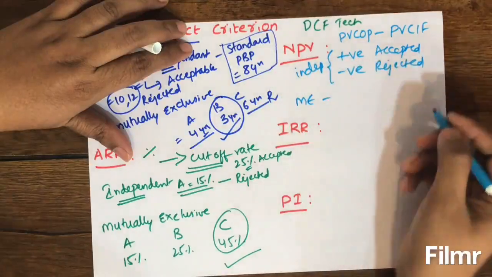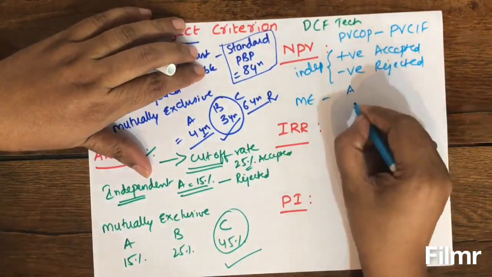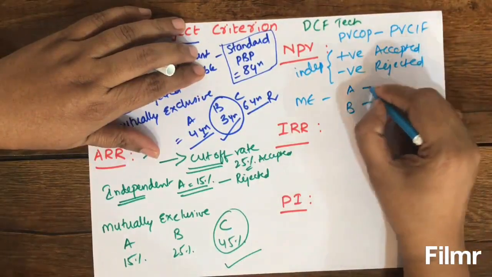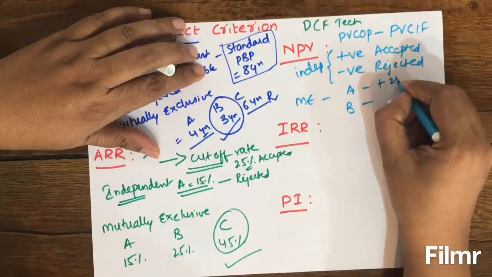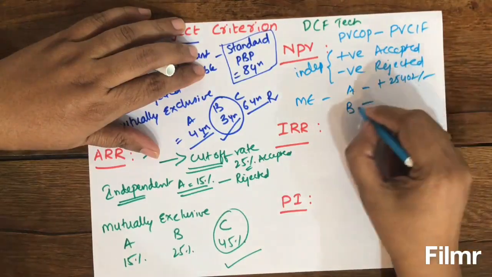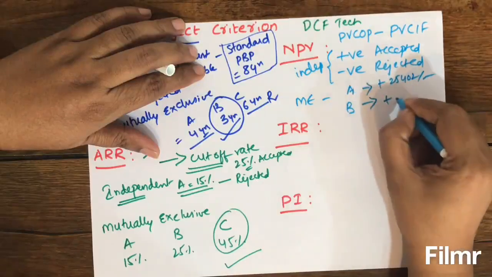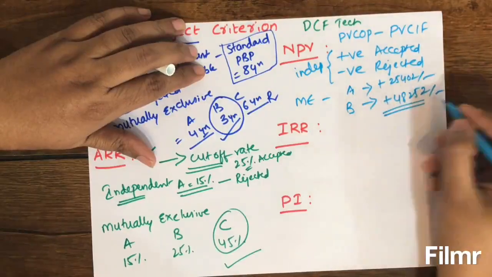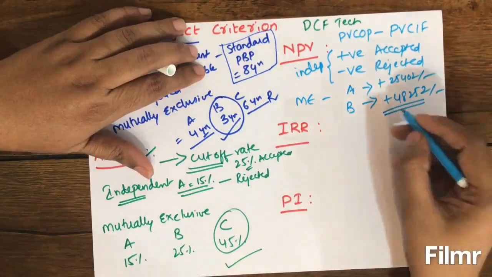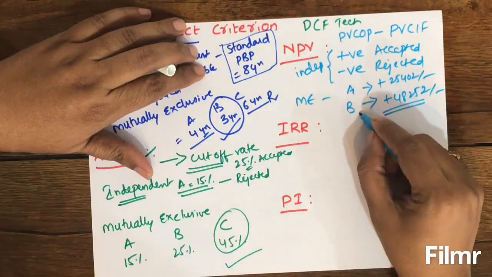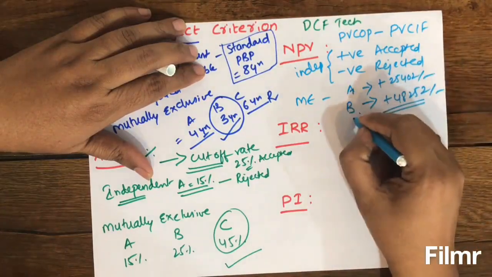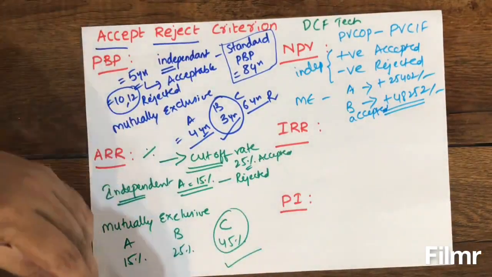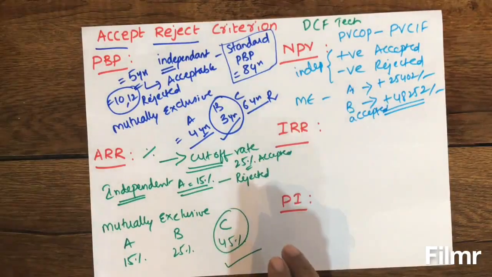In case of mutually exclusive projects, where for example project A, project B, for these two projects you have calculated NPV. Suppose project A is giving you plus 25,402 rupees and project B is giving you plus 48,252 rupees. So out of these two, project B is giving you more return. Therefore, since NPV of project B is greater than project A, B is accepted, right? So under NPV, we will take decisions on the basis of this criterion.